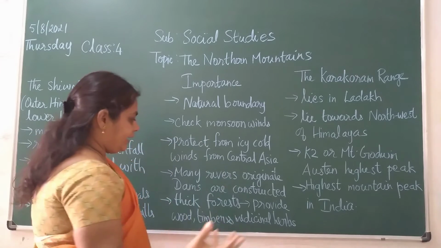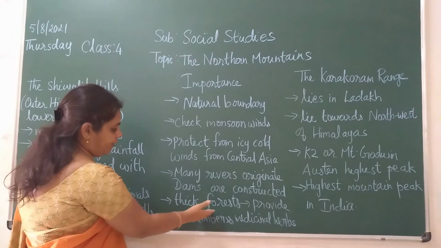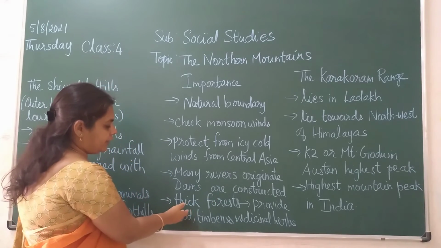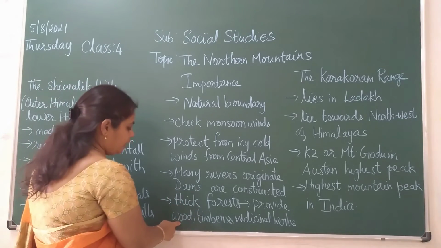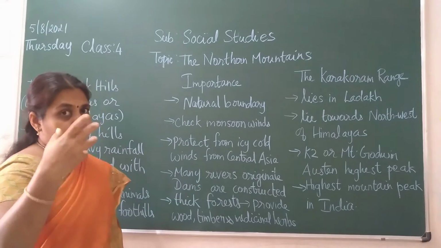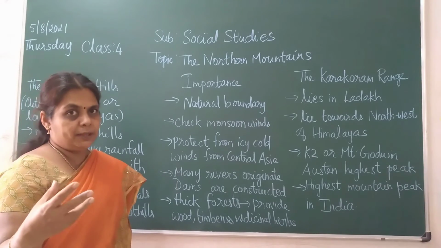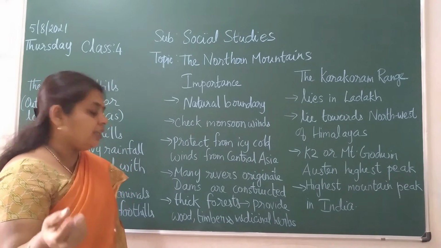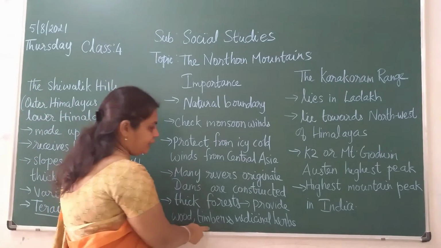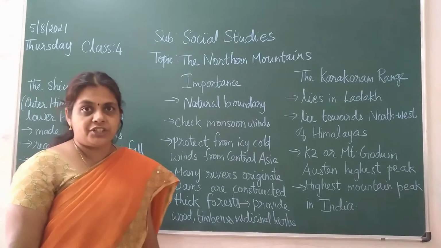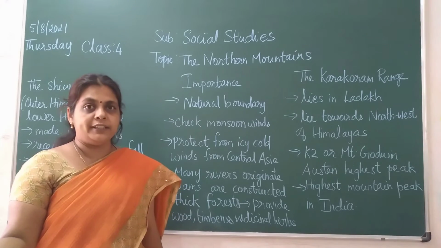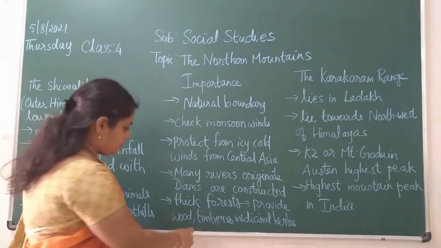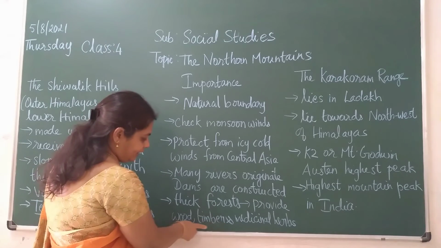And then as the rain is also there, you will definitely have a thick forest. The forest provides wood, children. They provide wood as firewood, or for other purposes like the paper industry. Timber, children, is used for making furniture. You have desks, tables, cupboards like that, using wood. So this is known as timber.